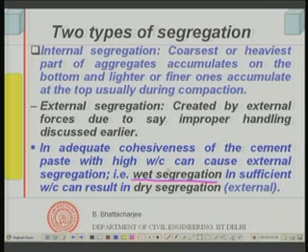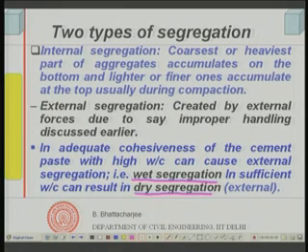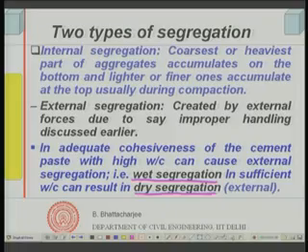If you have insufficient water cement ratio, that means now again it can't hold the aggregate. The paste cannot hold the aggregate because the water is less, it is dry. This may result in dry segregation. Usually these are external segregation, while handling. So, the stones, the coarse aggregate, will go away, leaving the dry mortar close nearby at the discharge point. So, wet segregation and dry segregation are the other two varieties of external segregation.